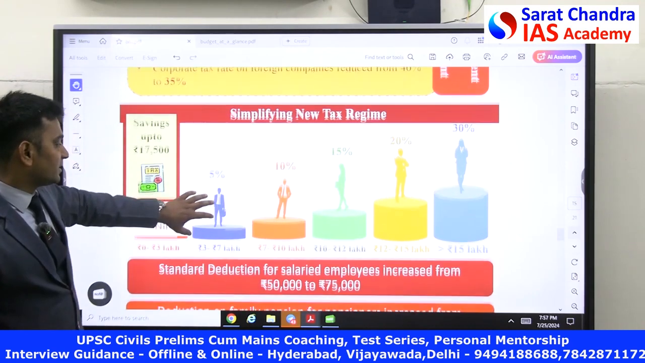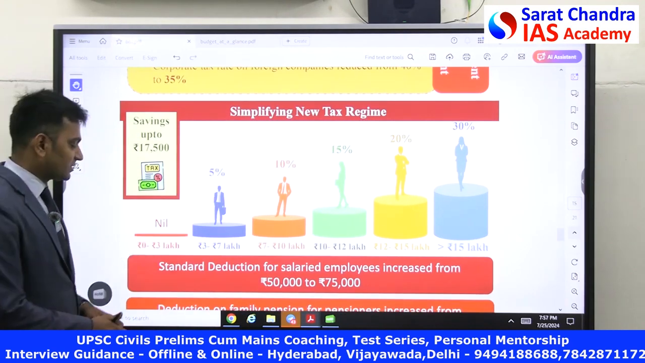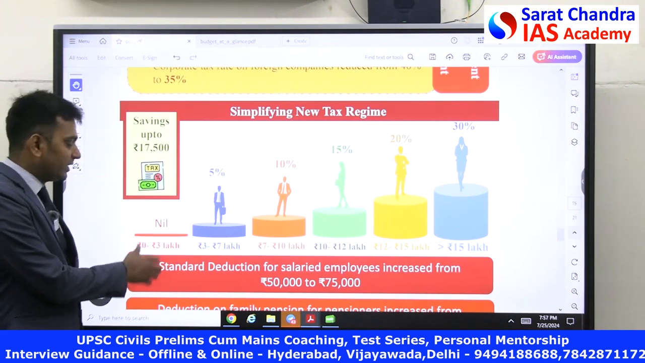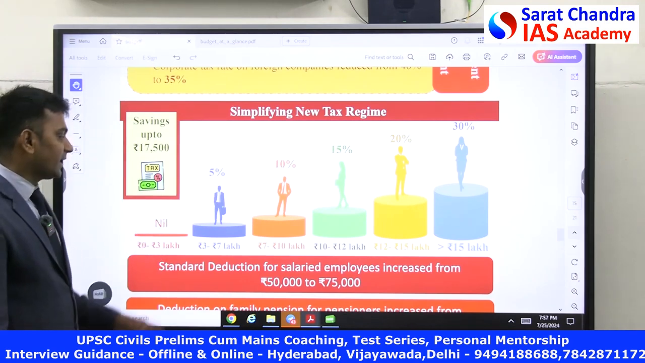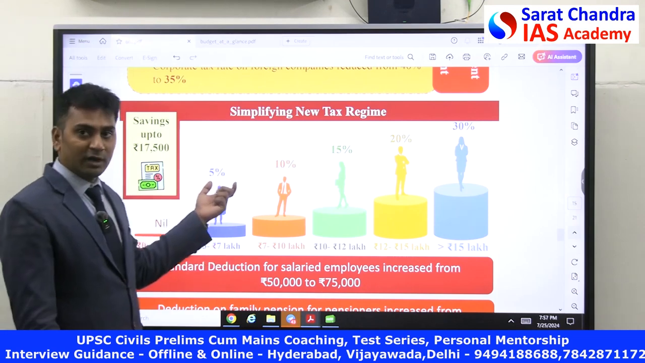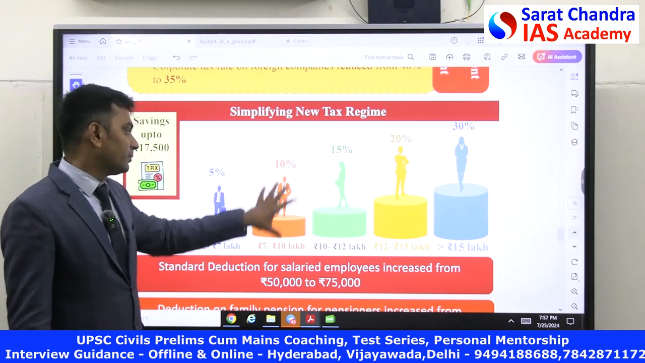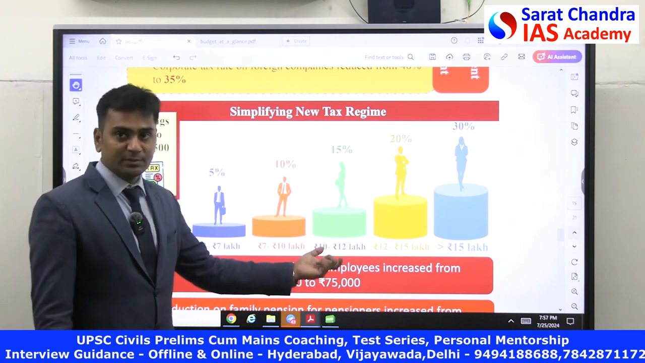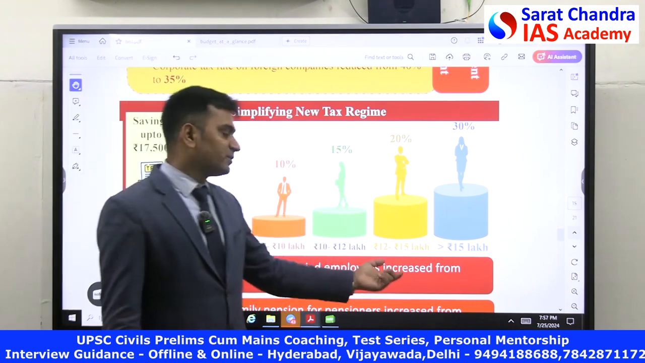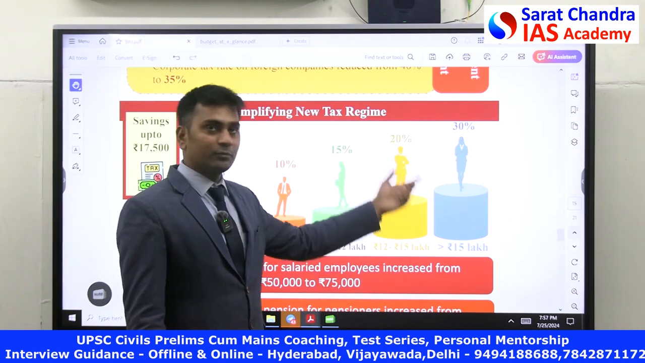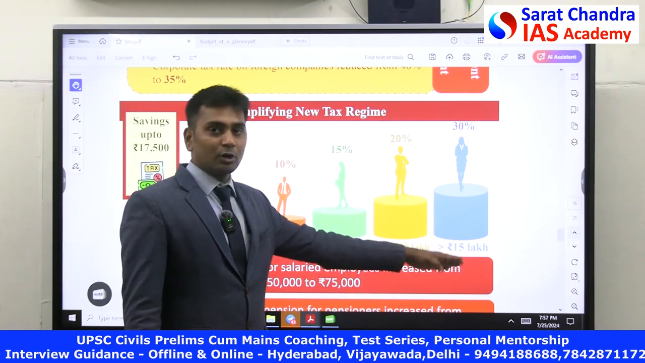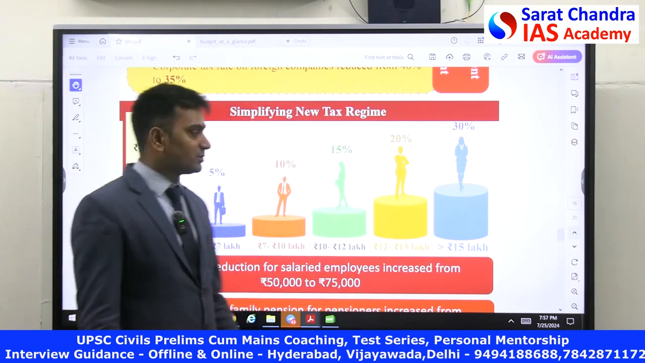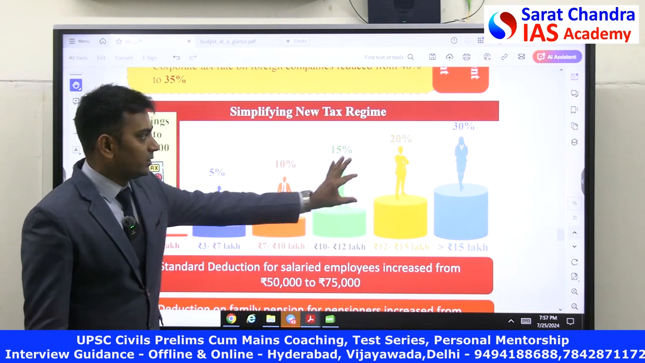And what they have said is, if your taxable income is somewhere around 3 lakhs, you have no need to pay any tax. If it is between 3 to 7, you have to pay 5%, and 10% between 7 to 10, 15% if your income is between 10 to 12, and if it is between 12 to 15, you have to pay 20%, and big corporates, or big persons who are earning a larger chunk, have to pay more.